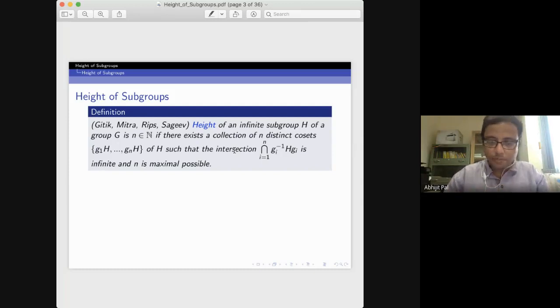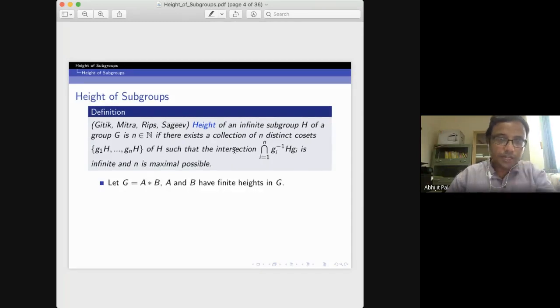Yeah. So let me give some examples. Again, I will not be using any geometry here. You take G to be the free product of A and B. If you take the subgroup A, and take any conjugate of A, the intersection of that conjugate with A is either A or trivial.